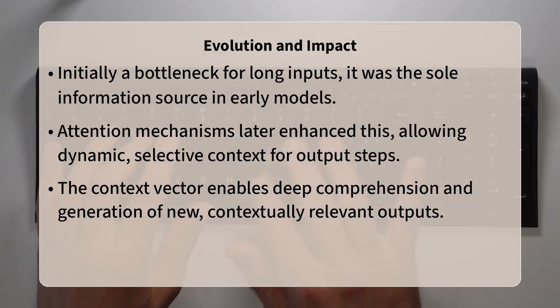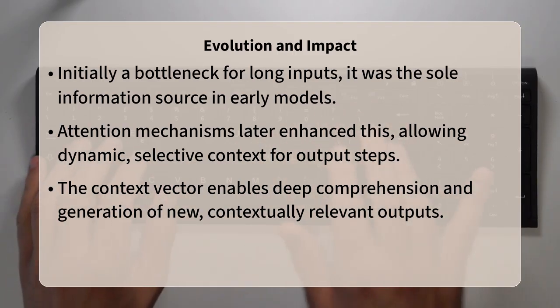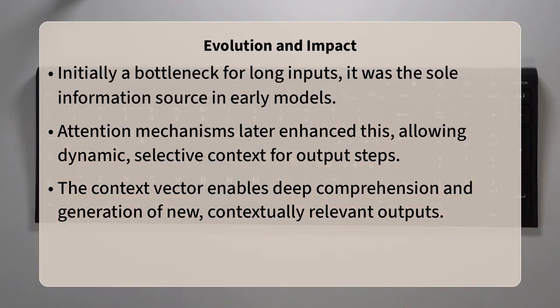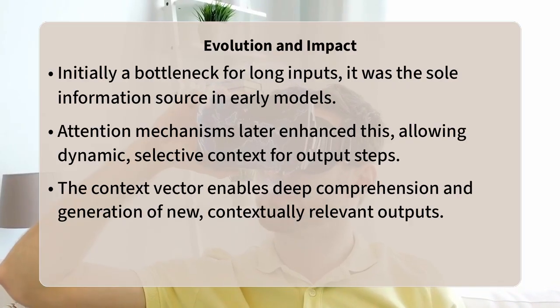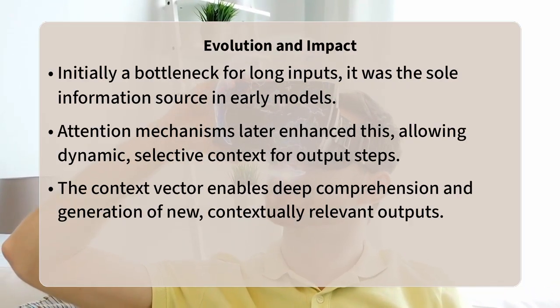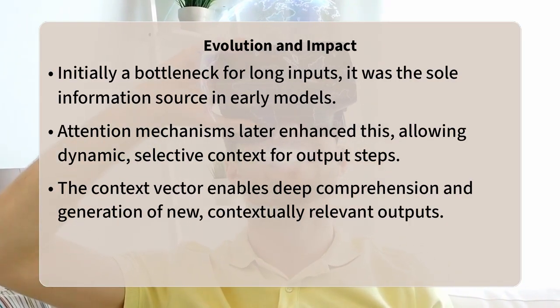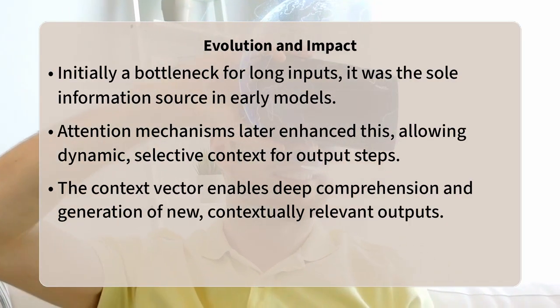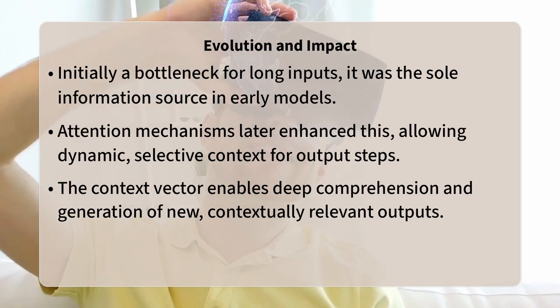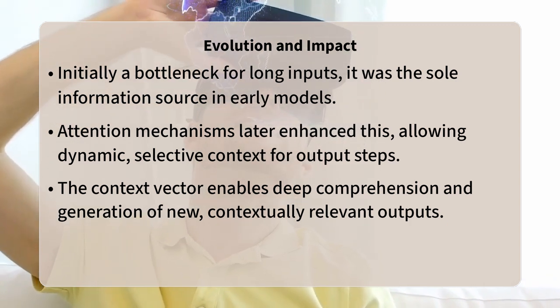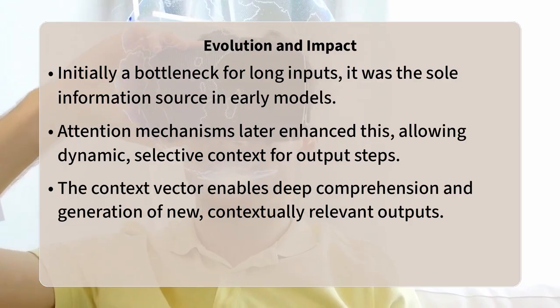Ultimately, the context vector serves as the condensed memory of the input, enabling models to perform tasks requiring deep comprehension and the generation of entirely new, contextually relevant outputs. By summarizing the what and how of the input, it allows the model to bridge the gap between understanding and generation, providing the essential foundation for subsequent processing and output creation, thereby transforming raw data into meaningful actions or coherent text.